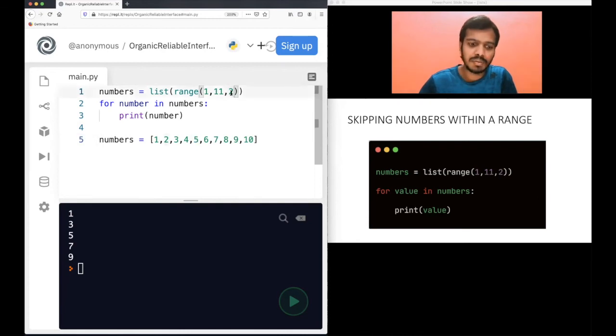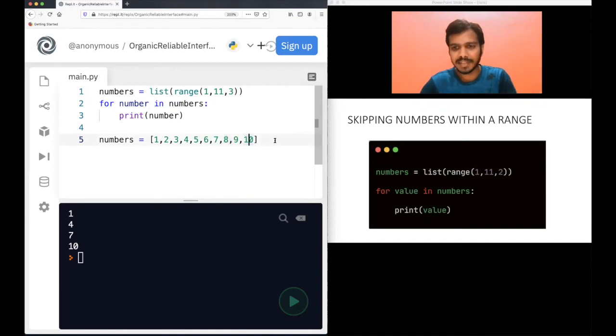If I have 3 here, can you guess the output? Of course, 2 numbers will be there, the third will be skipped. Again 2 numbers will be there, the third skipped. Let's see the output. When I have 3 here, the output is 1, 4, 7, 10. In this case, 2 numbers got skipped. The first number always gets printed. After this, 2 numbers get skipped because of 3. Again 4 gets printed, but another 2 numbers get skipped. Again 7 gets printed, 8 and 9 get skipped, and then we print 10.